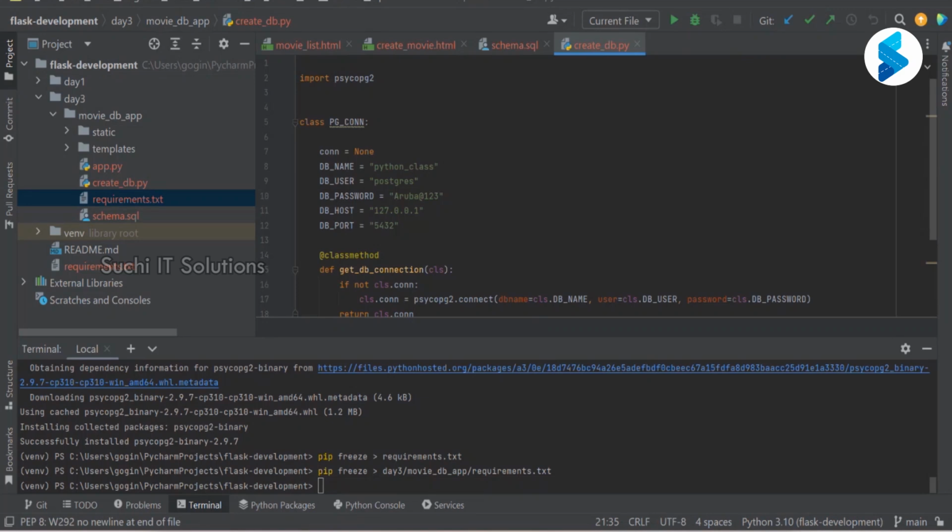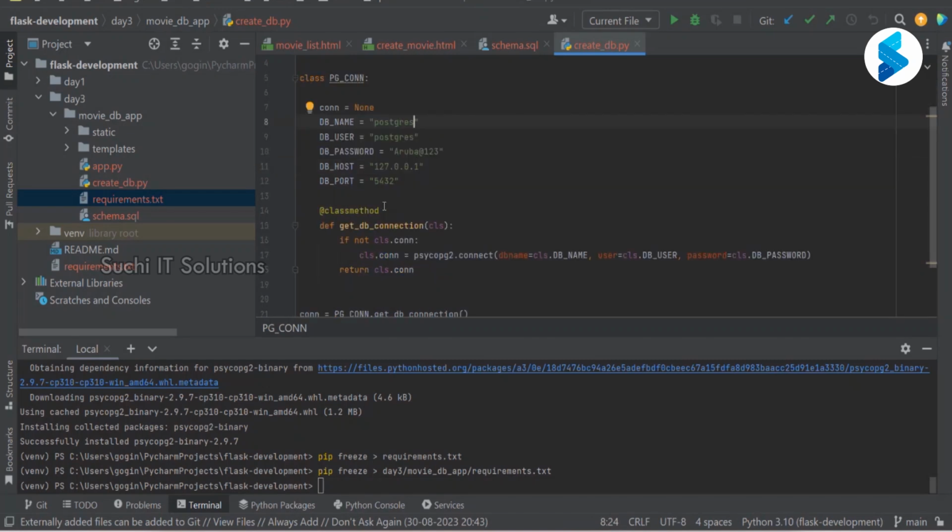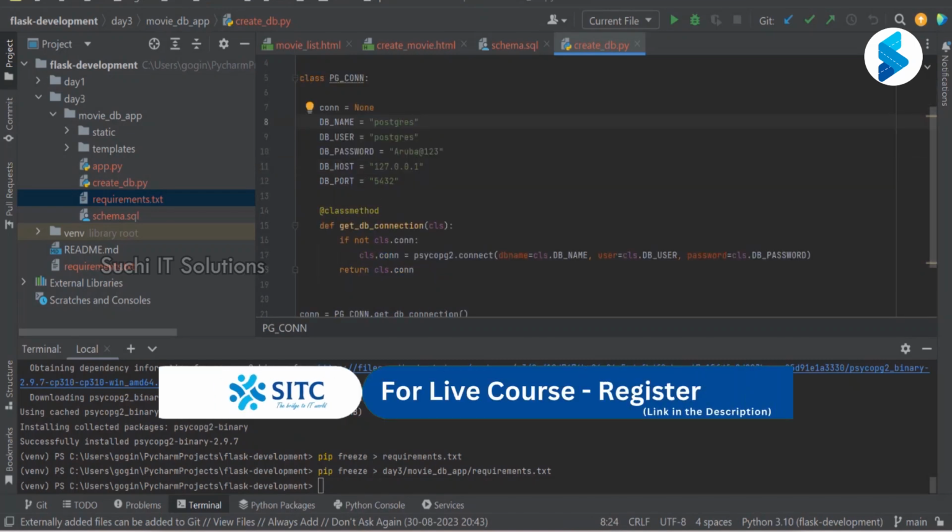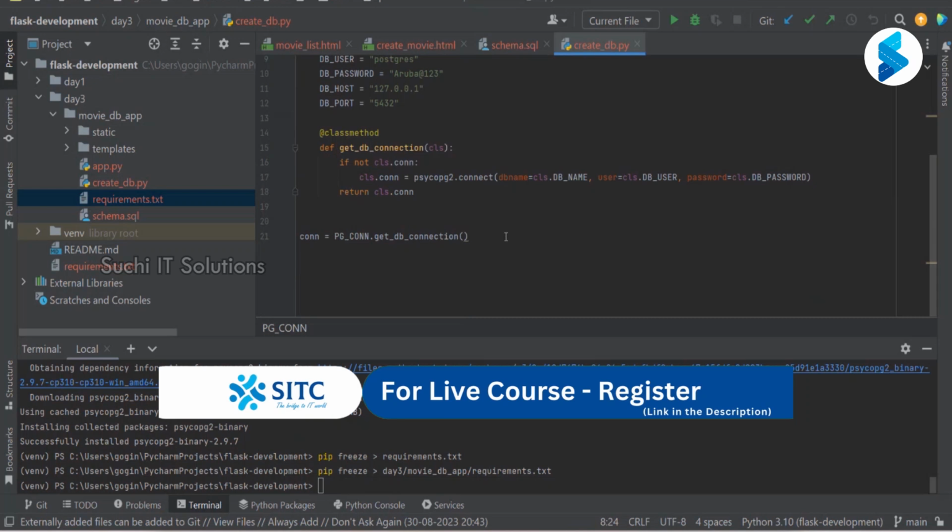Here, if you notice, the first thing that we did was to specify the DB name itself. What if I don't? What if I'm using this to create the DB itself? If you want to create it, the default DB that I'm going to choose is postgres. That is the parent of everything. Using that, we will try to create a DB. I am getting the connection object here. Once I have the connection object, what are we going to do? I'm going to run that file.